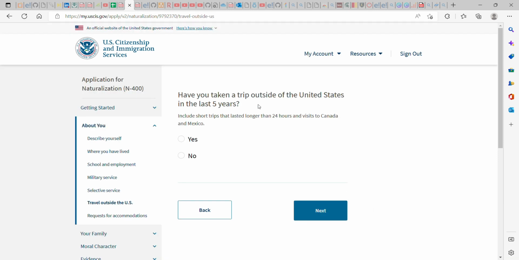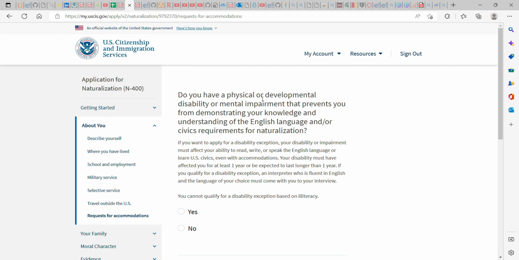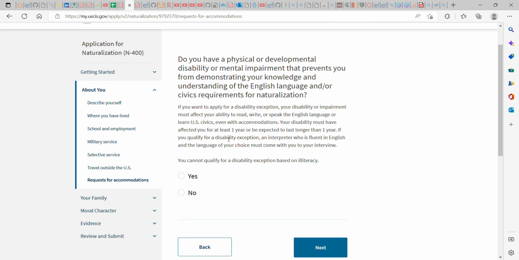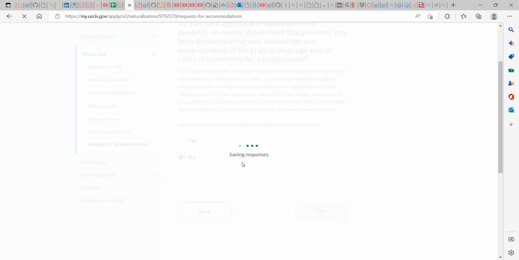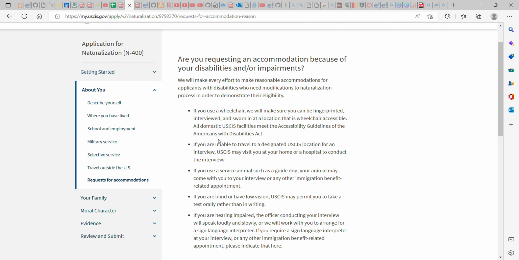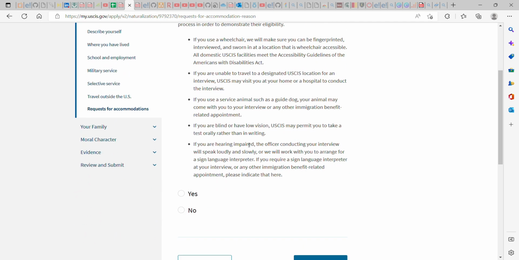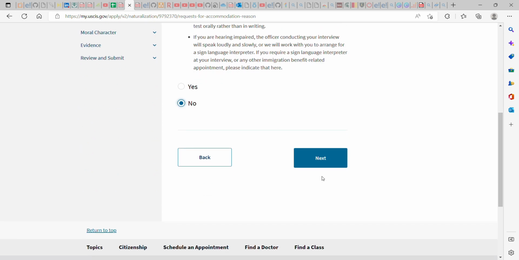Have you taken a trip outside of the United States in the last 5 years? Have you taken any trip of any kind outside the United States, even a visit to Canada and Mexico, as long as it lasted 24 hours? You need to click yes. If not, just check no and continue. Do you have a physical or developmental disability? If you have, you can say yes. If not, you can say no. If you request an accommodation because of your health issues, please click yes. If not, you can hit no and still continue.